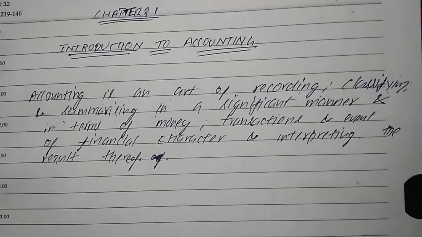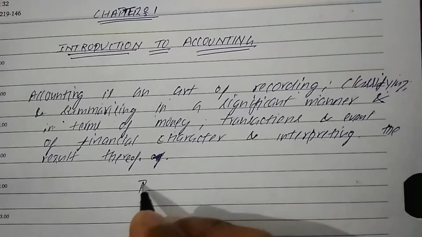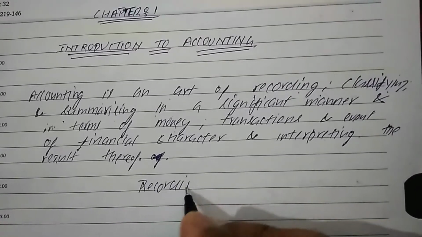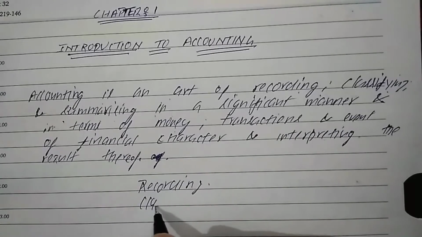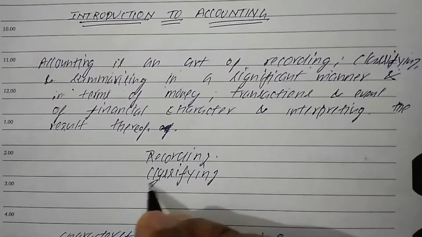By discussing this definition, a few important things you can notice: it is an art of recording, classifying, and summarizing.